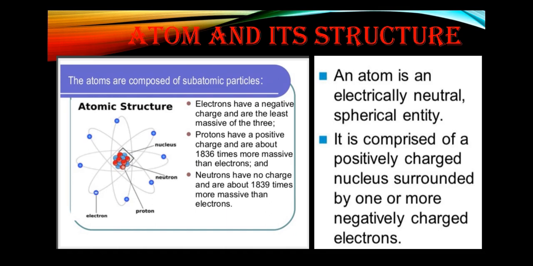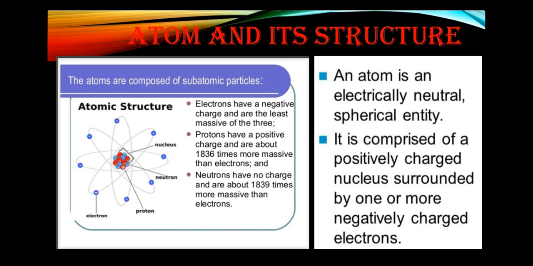So the atomic structure was identified by scientists, and they concluded that atoms are composed of these subatomic particles: electron, proton and neutron. Electrons have a negative charge and are the least massive of the three. Least massive means it has the least mass and is very light.